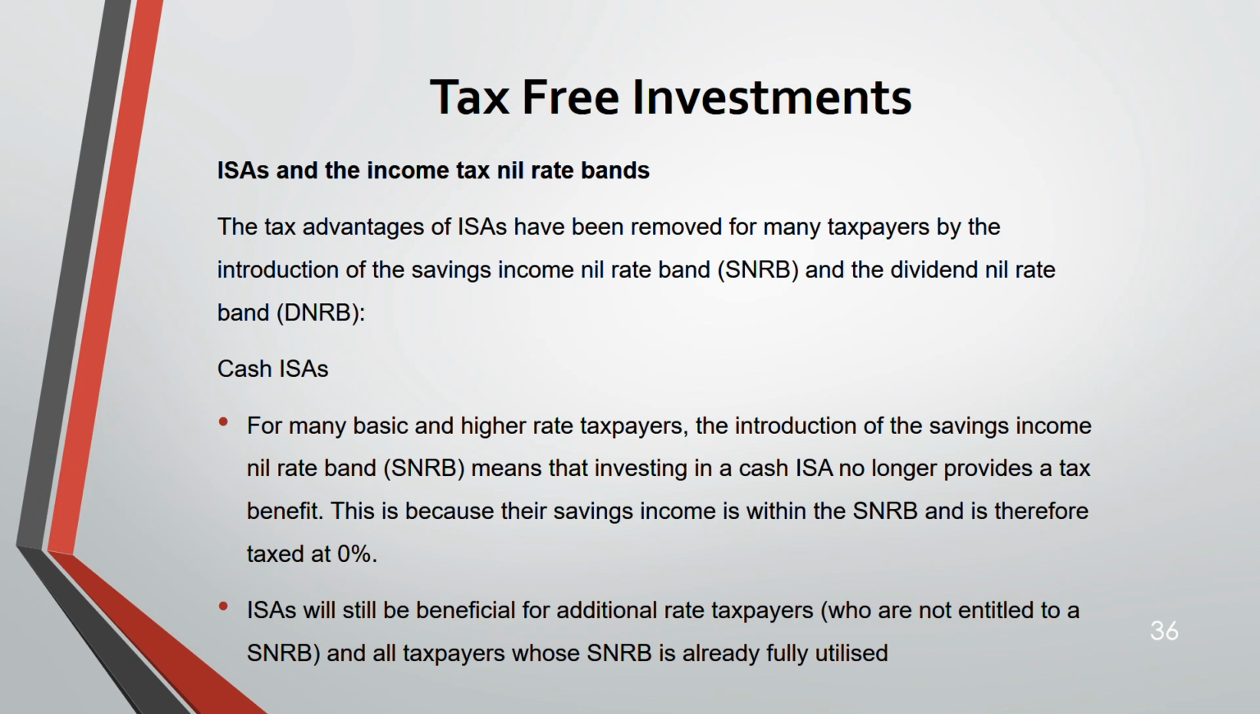Next, for additional rate taxpayers, this could be beneficial. ISA could be beneficial for additional rate taxpayers only. Why? Because they are not entitled to the savings nil rate band. So for those taxpayers who are additional rate taxpayers, or whose savings nil rate band has been fully utilized, an individual savings account is only beneficial for them. It is not beneficial for basic and higher rate taxpayers, because they will get the savings nil rate band.